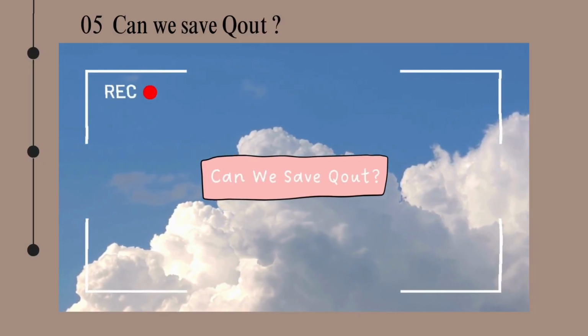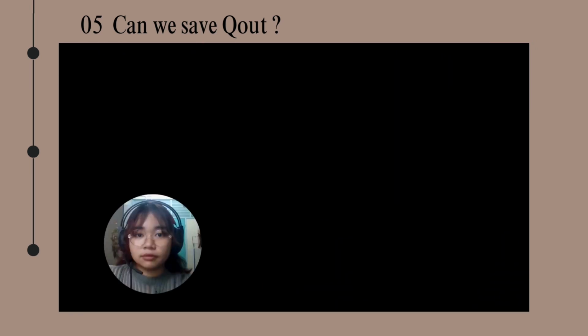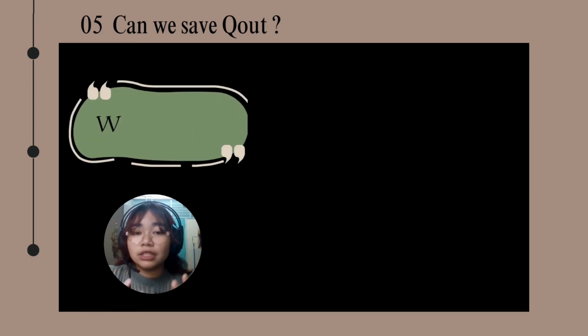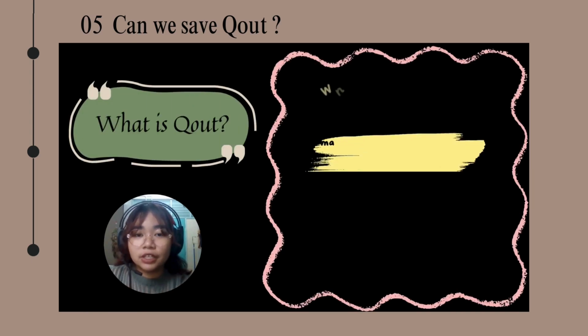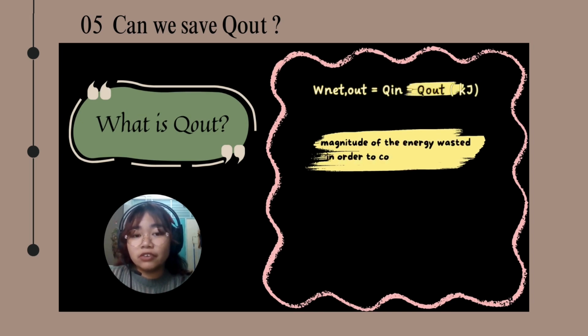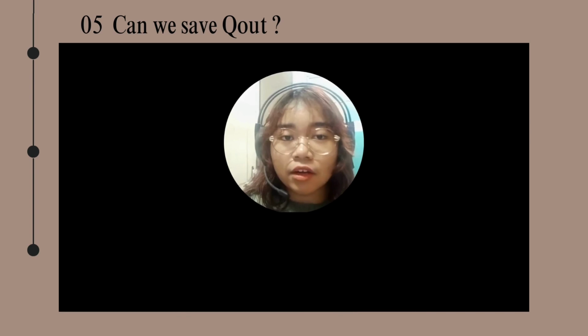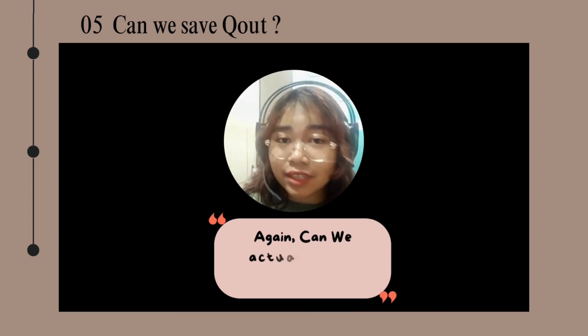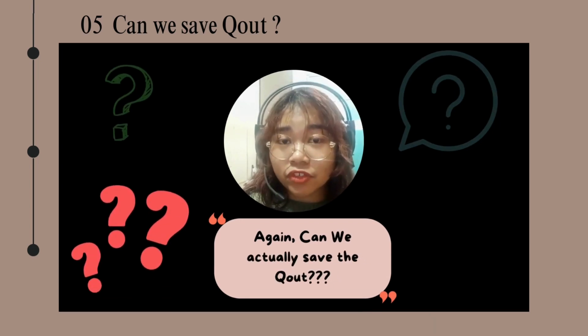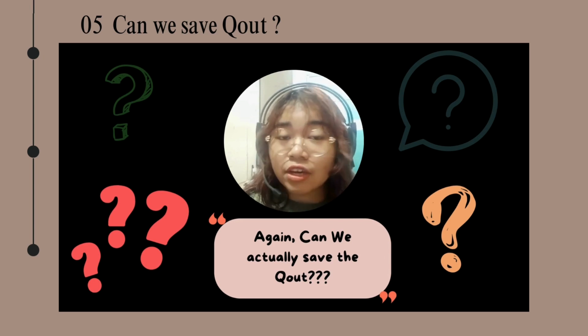So next, we're going to talk about, can we save Q out? Before we go further to our topic, we have to know the definition of the Q out itself. Q out is defined as the magnitude of the energy wasted in order to complete the cycle. Basically, Q out is the amount of heat rejected from steam in the condenser to a low temperature sink, for example, atmosphere and river. Alright, now let's get back to our question. Can we actually save all the excess heat or Q out that had been rejected to the atmosphere or river throughout the process?